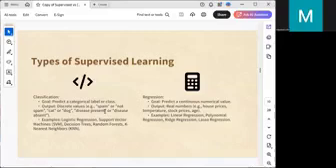Next is your output: discrete values. Discrete values are, for example, spam messages. If it is spam or not, how will I identify it? If it is a cat or a dog, how will I define it? If the disease is present or not, how will I identify it?